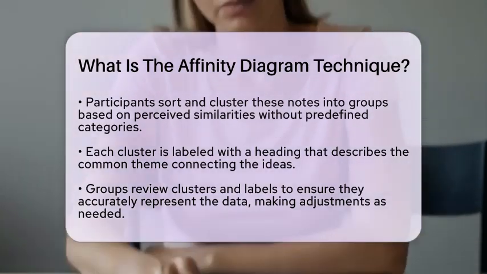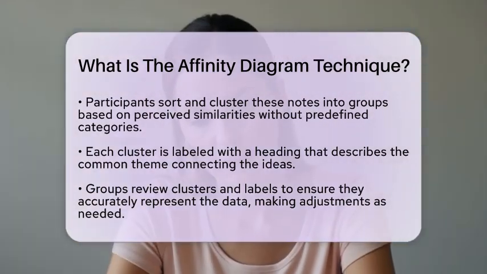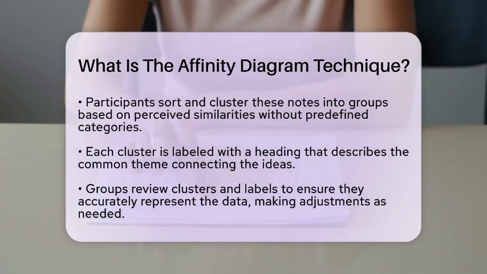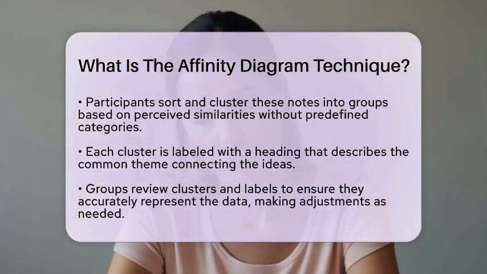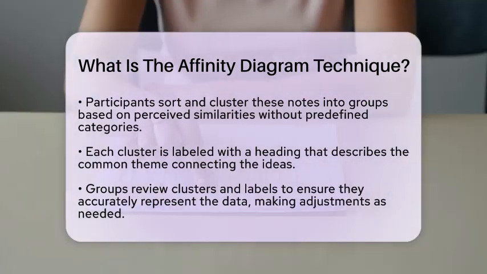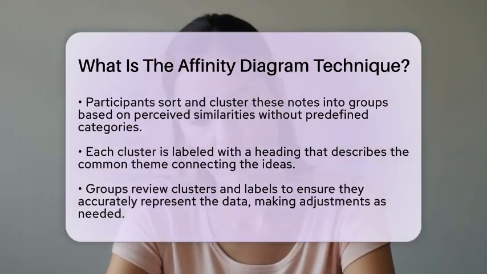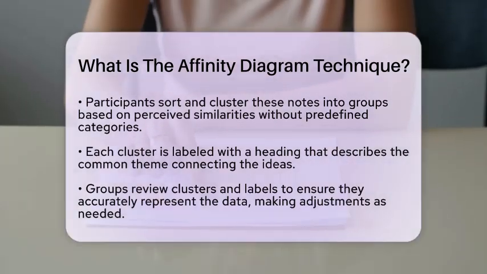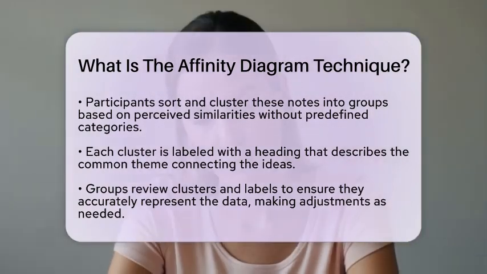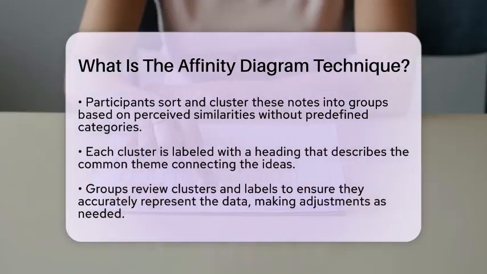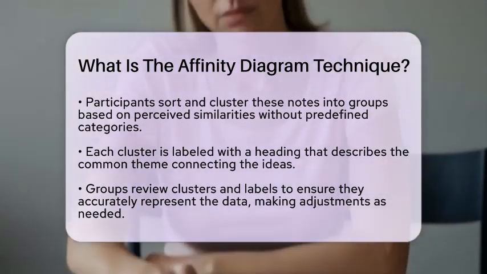Once the clusters are formed, each group is given a label or heading that describes the common theme or concept connecting the ideas within it. After that, the group reviews the clusters and their labels to ensure they accurately represent the data. Adjustments can be made by moving notes or renaming groups to improve clarity and understanding.